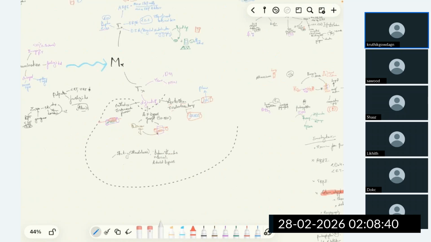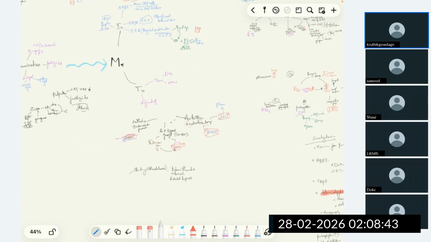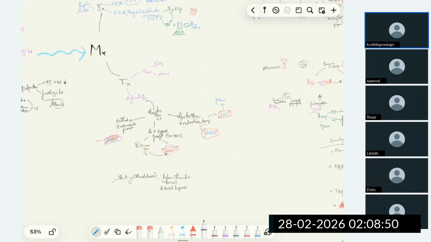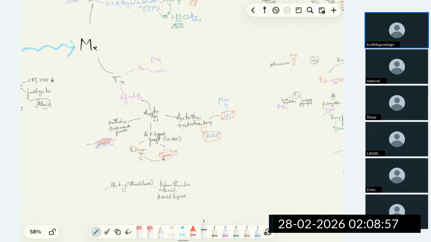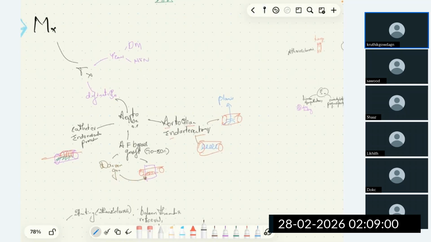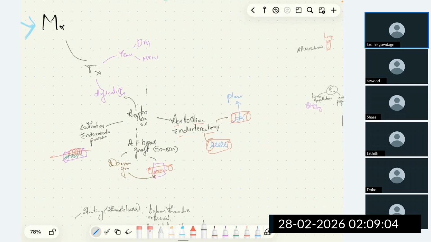All this which I mentioned is for aortoiliac occlusive disease. Before that, let me mention what is type 1, type 2, and type 3. In type 1 aortoiliac occlusive disease, the distal aorta and common iliac artery are affected. Type 1, the distal aorta along with common iliac artery is affected.